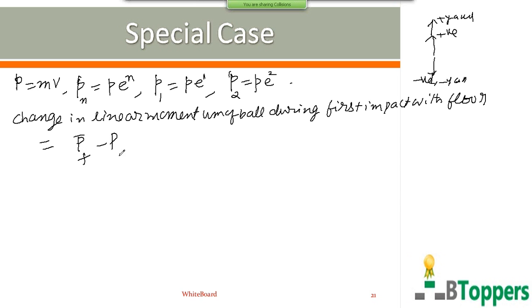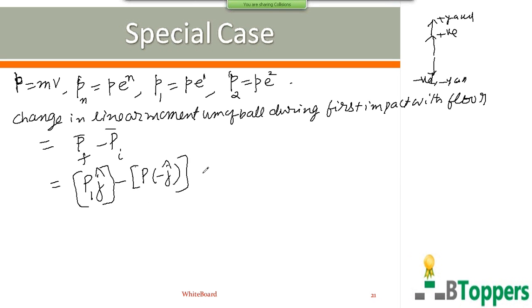So we write in general way, first Pf bar minus Pi bar. Pf bar is final momentum after first impact with the floor, which is directed upwards, so with magnitude P1 into J cap. J cap is the unit vector in the upward direction of positive axis. Initial momentum before impact is directed downwards, negative axis. And magnitude of initial momentum before first impact with the floor is P. So Pi bar you can write P into minus J cap because it is directed downward. This is Pf bar and this is Pi bar.